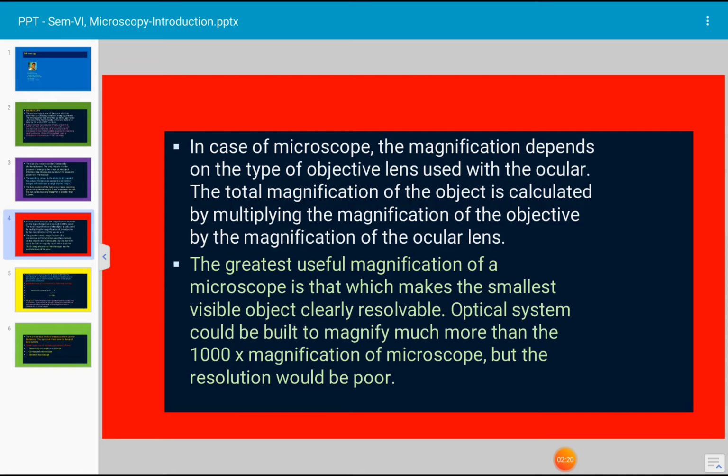The greatest useful magnification of a microscope is that which makes the smallest visible object clearly resolvable. An optical system could be built to magnify much more than the 1000x magnification of a microscope, but the resolution would be poor.